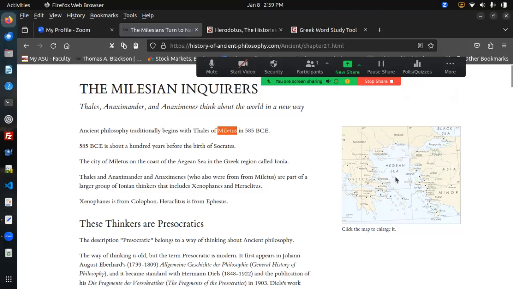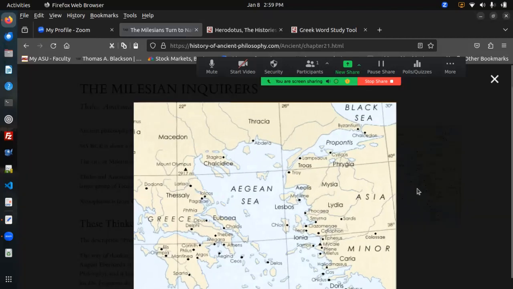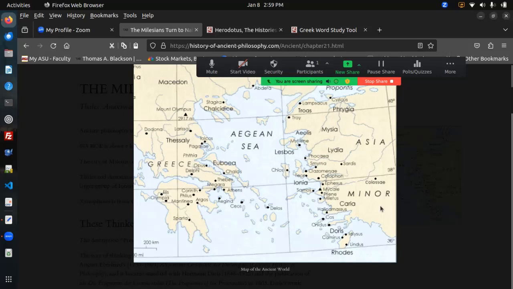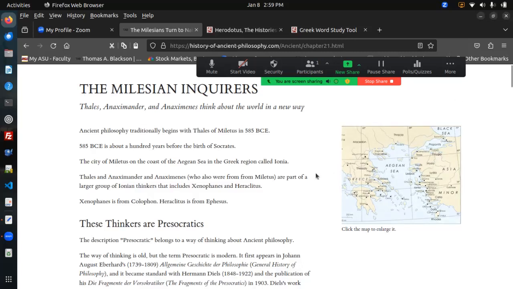We can look at our map over here. So if we click on this map, we can see that Miletus is down here. Here's Miletus, where Thales was born, and here's Athens over here. So this is roughly modern day Greece, and this is roughly modern day Turkey, where Miletus is. And so what we want to think about is what did Thales do, and why is 585 BC chosen to mark the beginning of the ancient philosophical discussion?